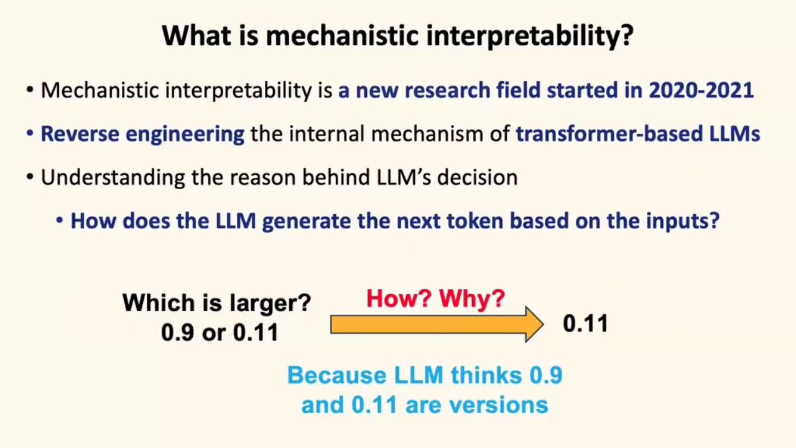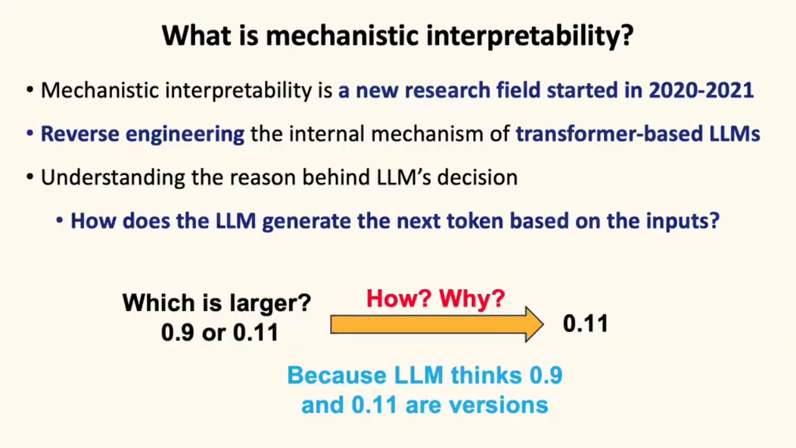The goal is to reverse engineer the internal mechanism of transformers in order to understand the reason behind LM's decisions. For example, when we ask LMs which is larger, 0.9 or 0.11, most LMs will answer 0.11. But we don't know why this happens because it predicts falsely. And as a result, we can't trust LMs very much because we don't know whether they will have other ridiculous faults like this. So mechanistic interpretability techniques can help people understand why LLMs produce false outputs.